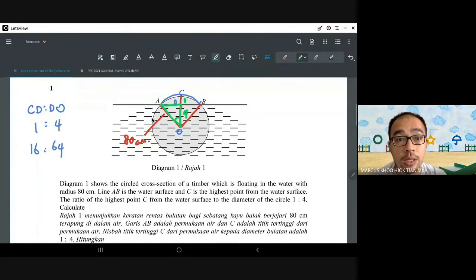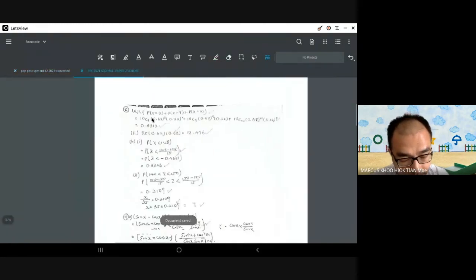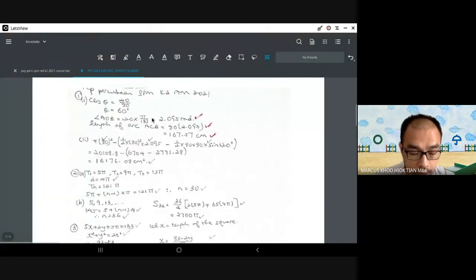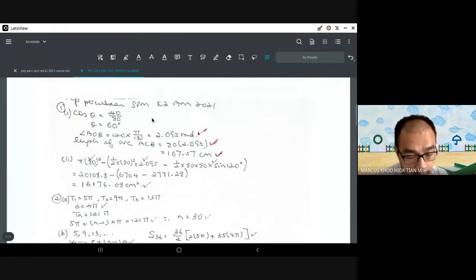Since I know that this is 80 and this is 64, I can use either the sine, cos, or tangent formula to find the angle. So in the scheme here, cos theta should be equal to 40 over 80.